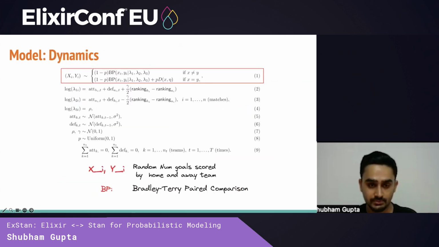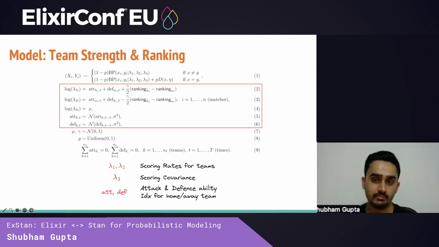Looking at the equations, the first 2 lines, xi and yi, represent the random number of goals scored by the home and away team. In the event that there is a draw, d represents the probability of having a draw. If the goal scored by both teams is the same, then we add a term to account for a draw. And BP refers to the Bradley-Terry paired comparison. We model individual scoring rates for both teams using lambda1 and lambda2, which are dependent both on the ranking and the attacking and defensive ability of teams.